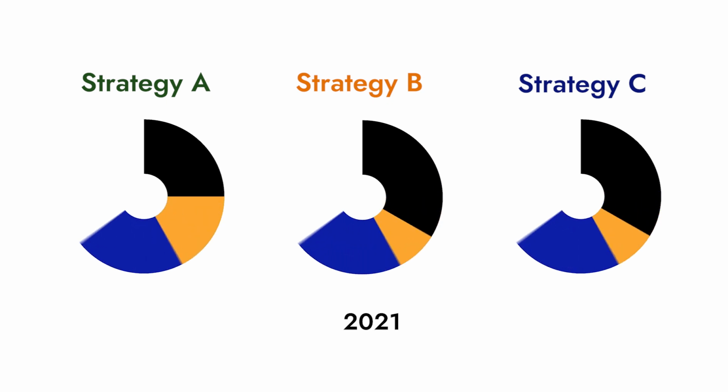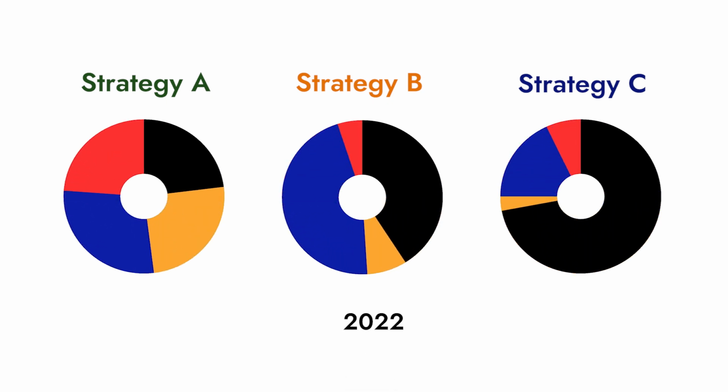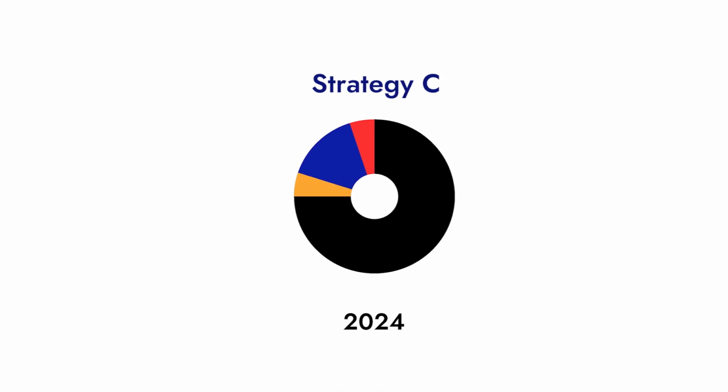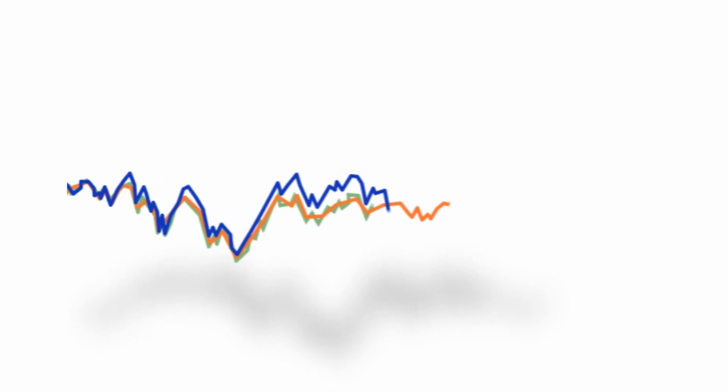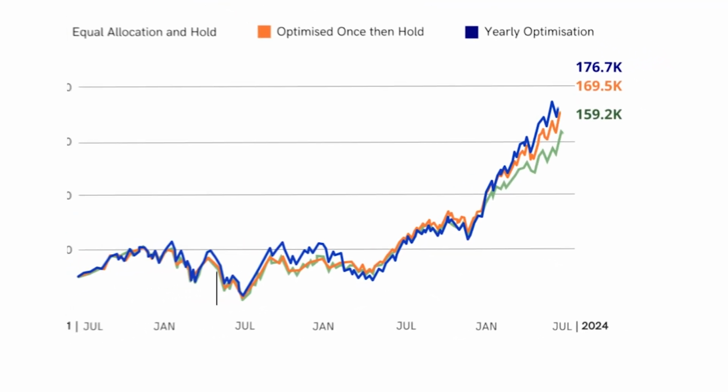By comparing these pie charts, we can observe how the optimal asset allocation is adjusted year over year. This will provide valuable insights into how Scenario C actively seeks to optimize portfolio performance and increase expected returns. To compare all 3 scenarios, let's take a look at this graph. It reveals a compelling story about the performance of each scenario over the 3-year period, from the starting value of